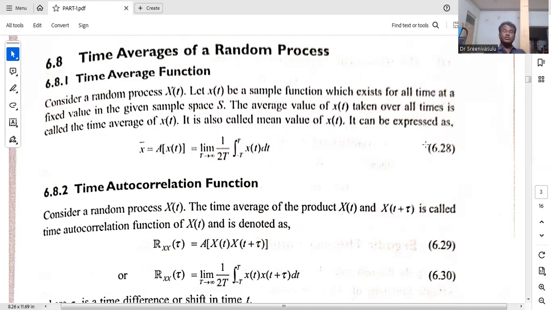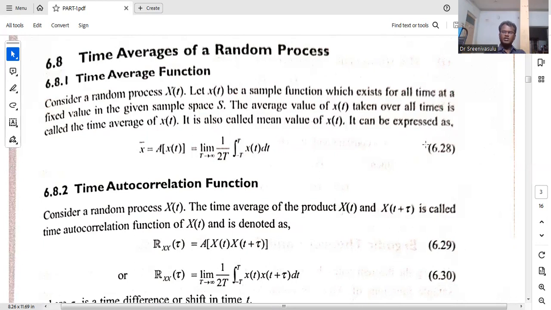Now, what is the difference for the time average function? Average function usually is strictly limited to a certain period, 1 by T integral 0 to T, or 1 by 2T integral minus T to plus T.